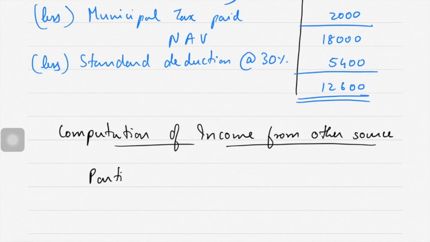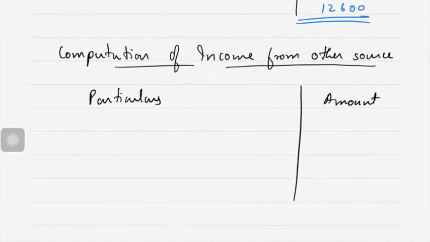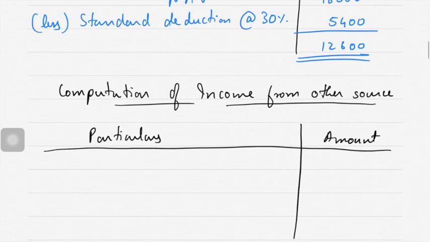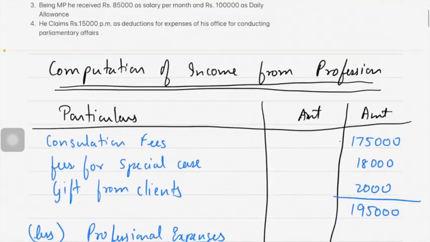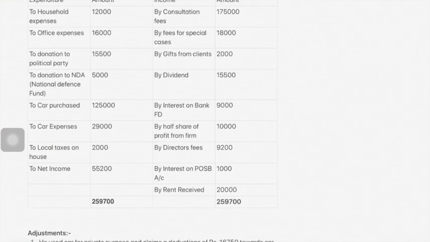Again, two columns: particulars, amount. Let us see the list. Dividend is exempt.